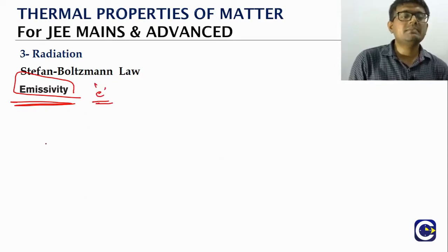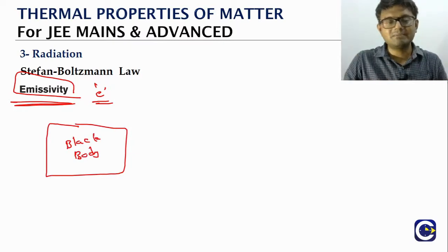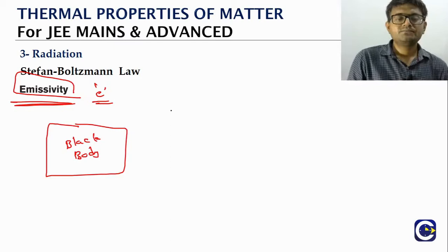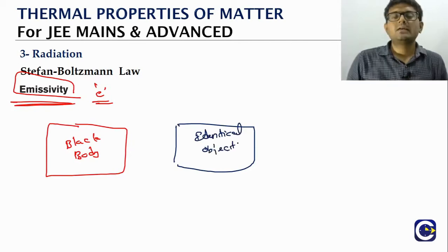So emissivity basically talks about, let's say for example, we have a black body. Maybe I should have put this in black color, but anyway, we have a black body, and we have an identical normal object, with all the geometrical parameters identical.